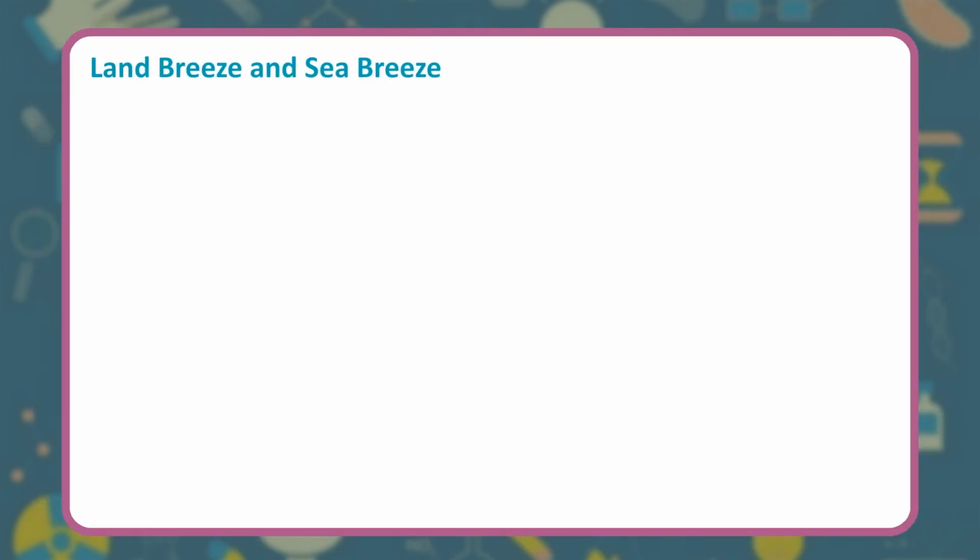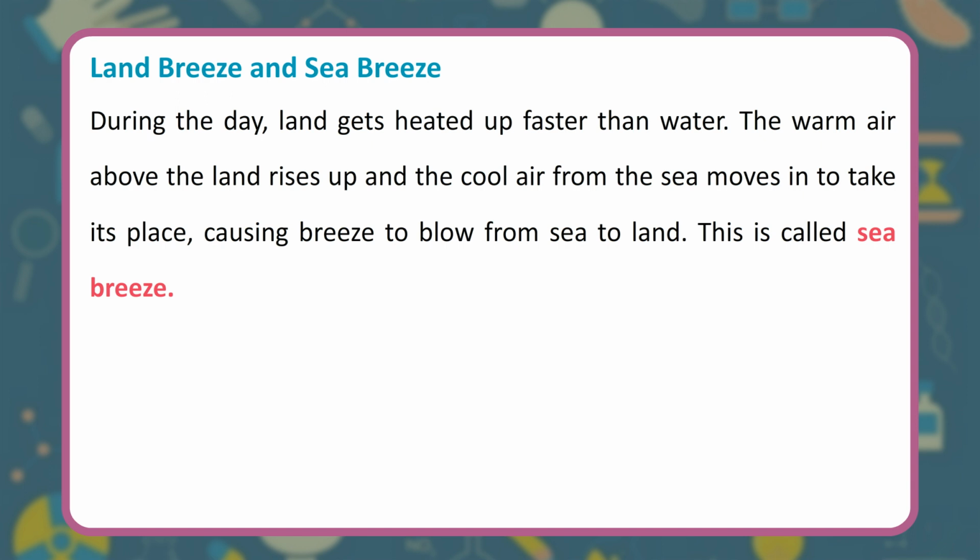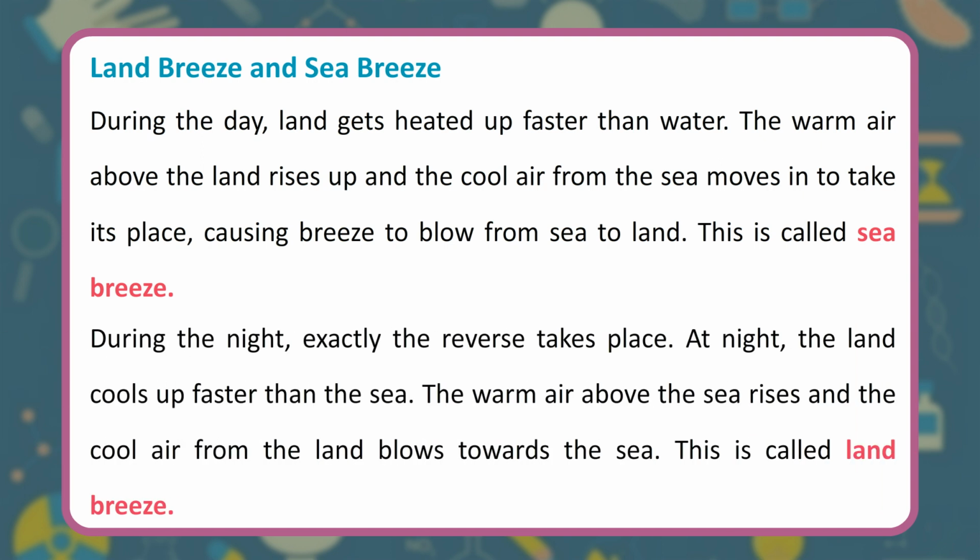Land breeze and sea breeze. During the day, land gets heated up faster than water. The warm air above the land rises up and the cool air from the sea moves in to take its place, causing breeze to blow from sea to land. This is called sea breeze. During the night, exactly the reverse takes place. At night, the land cools faster than the sea. The warm air above the sea rises and the cool air from the land blows towards the sea. This is called land breeze.